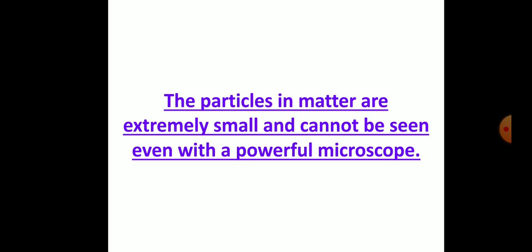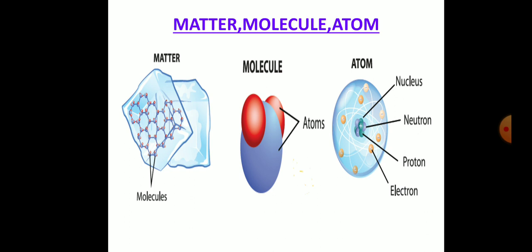Imagine that a piece of thread is cut endlessly using a knife. At one point, it would be such a small piece that it cannot be further cut by a knife. That small particle may contain millions of molecules, and these molecules are made of atoms. Matter is made of such smallest particles, atoms. The diagrammatic representation of matter, molecule and atom is shown here.